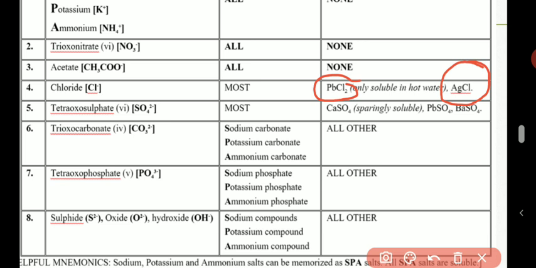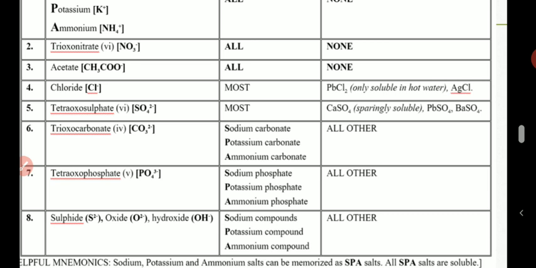So when you say chloride salt, first of all, assume it will be soluble, but check the metal at the back of the chlorine. If the metal is lead, then it will not be soluble. If the metal is silver, it will not be soluble. So those two chloride salts are the insoluble chloride salts that we have for your level. There are some advanced chloride salts that are insoluble, but you don't need to bother your brain about that for now. When your brain becomes bigger and you become more matured, then I'll be exposing you to those chlorides.